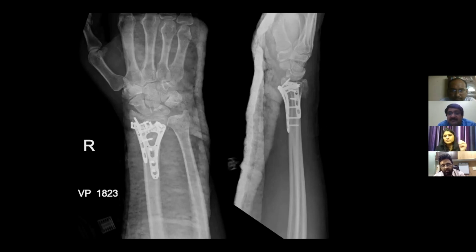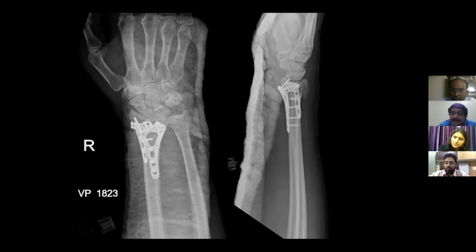But with digital, because you can change contrast and brightness after the exposure, it is difficult. So how will you assess osteoporosis on X-ray and CT scan for the distal radius?